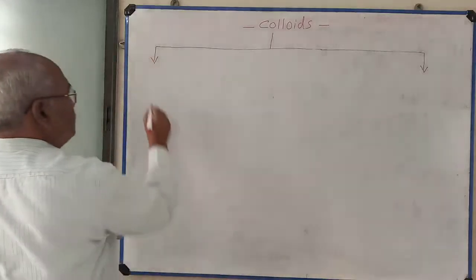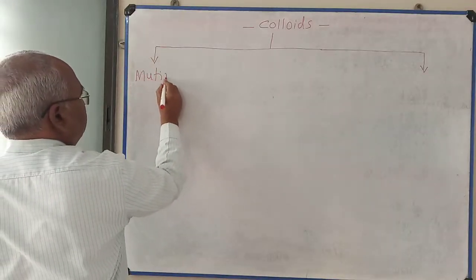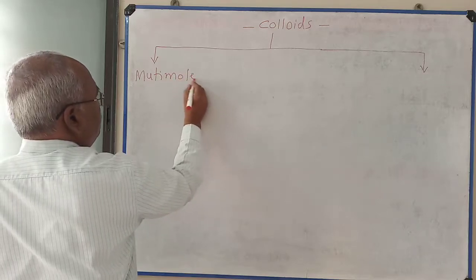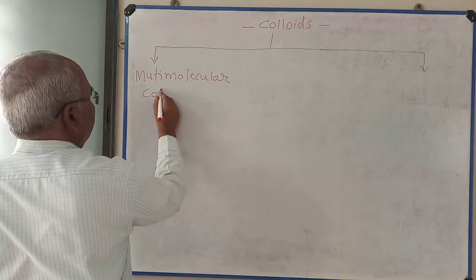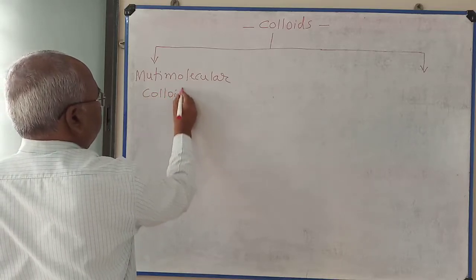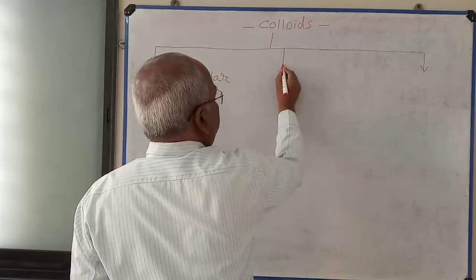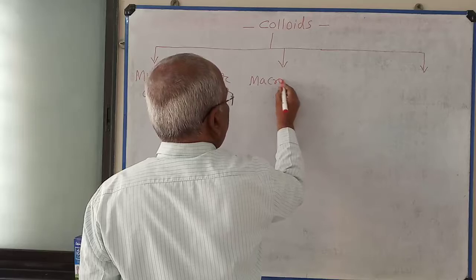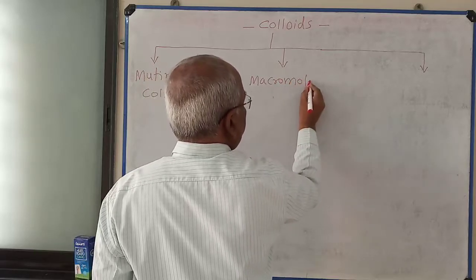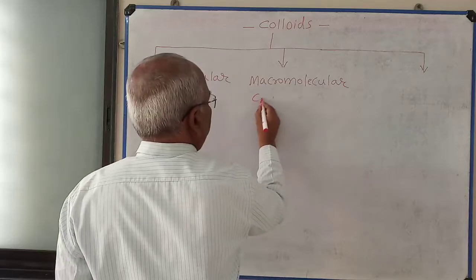One is called multimolecular colloids. Second, macromolecular colloids.